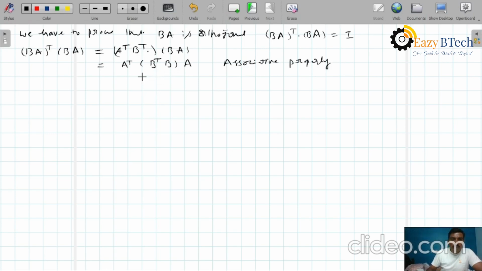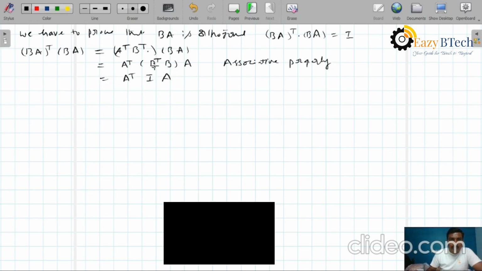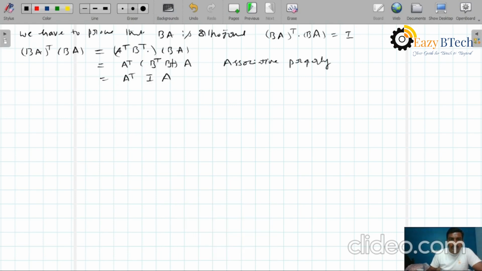So Bᵀ into B, here Aᵀ into, this is I. Why? Because already you know Bᵀ into B equals I. Why? Because B is the orthogonal matrix. Therefore, Bᵀ into B equals I. So here now I will apply the identity property. Identity property means I into any matrix, again you will get the same matrix A. According to the identity property, I into A equals again A.